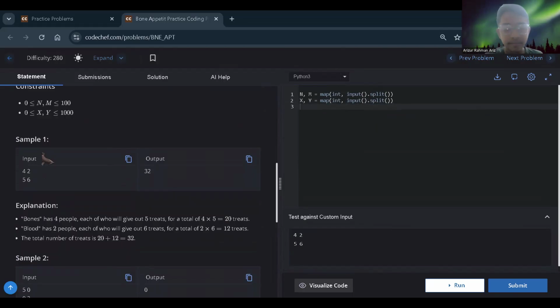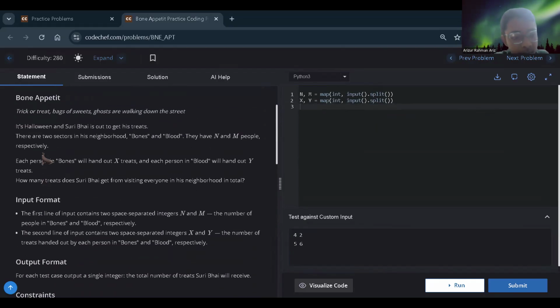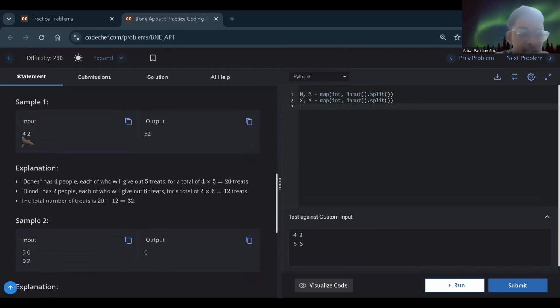So 4, 2, 4 is N representing the people in the bones sector, and 2 is the people from blood. And bones people would give out 5 treats each, and blood people would give out 6 treats each. So, that's pretty simple. I wasn't expecting something like this at a difficulty of 280. So, what we have to do here is pretty simple.